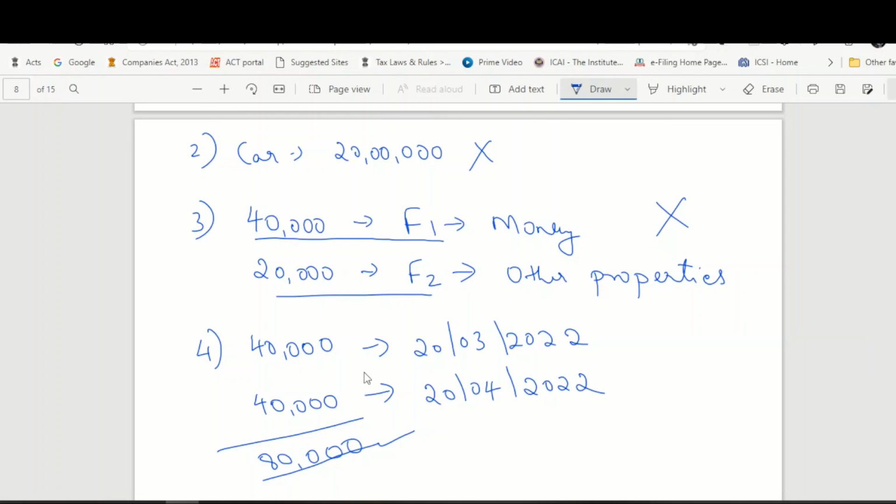No, because this 40,000 belongs to financial year 2021-22. This gift received belongs to financial year 22-23. So what we have discussed is 50,000 per financial year. So if it is received or spread through two different financial years, for each financial year, you have to see the limit of 50,000 rupees. So in this case, there won't be any income tax levied.